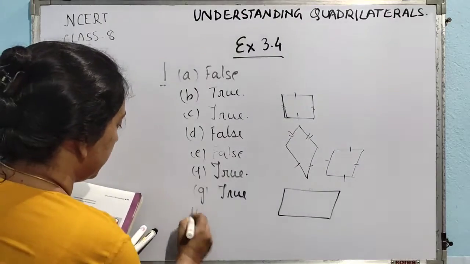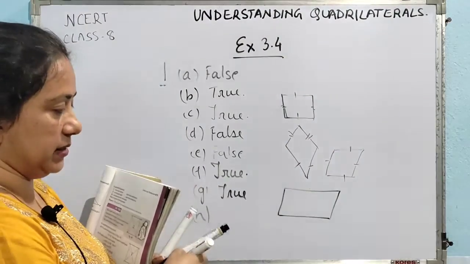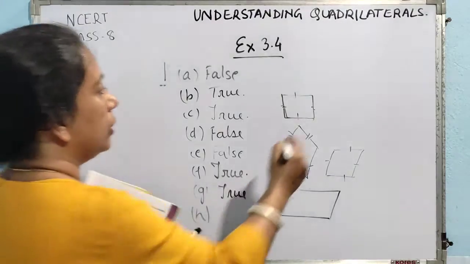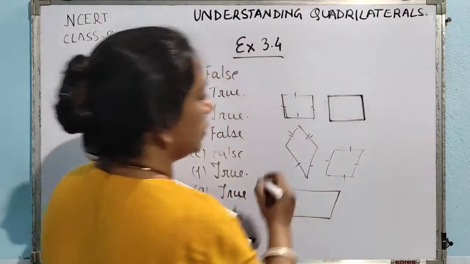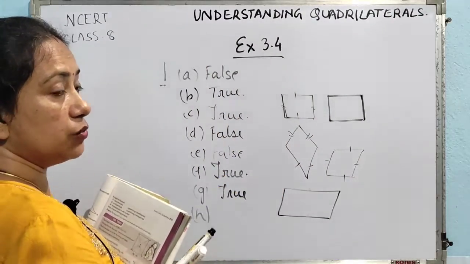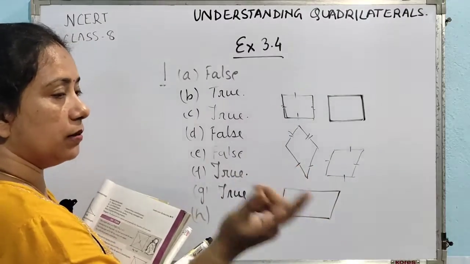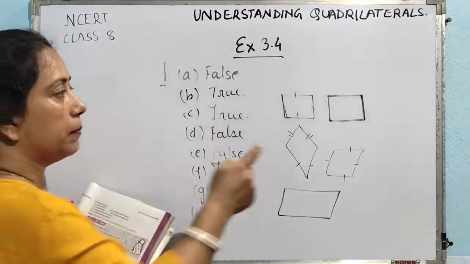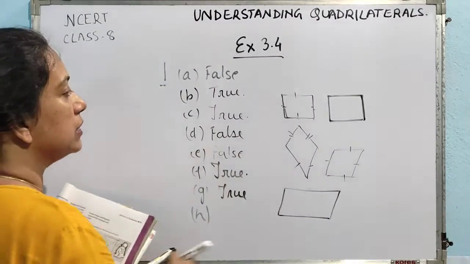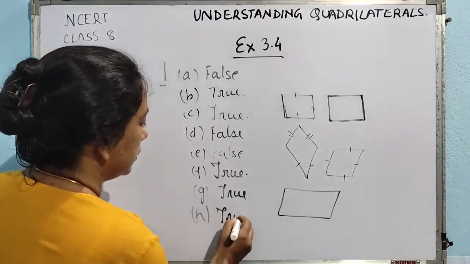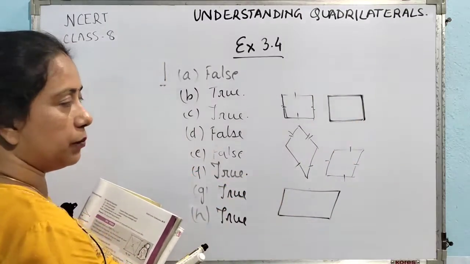Now H number, what is the question? All squares are trapeziums. Okay, so all squares. This is a square. Now we have to see whether a square is satisfying the property of a trapezium or not. In order to be a trapezium, one pair of opposite sides needs to be parallel. So a square satisfies this property. So it is true. In a square, one pair of opposite sides is parallel, yes, it is holding that property.